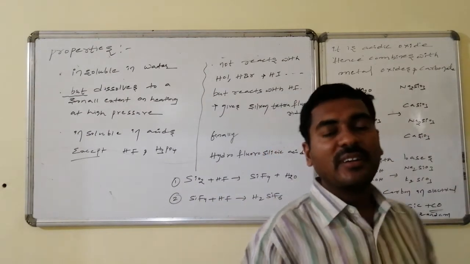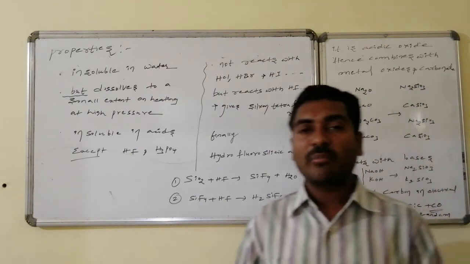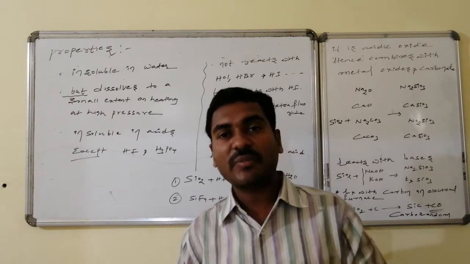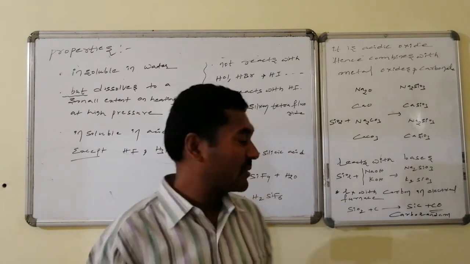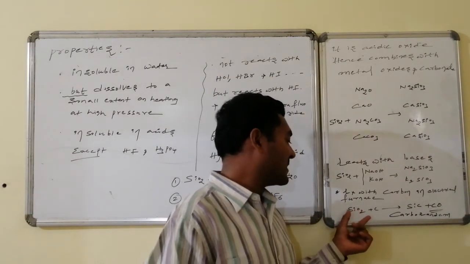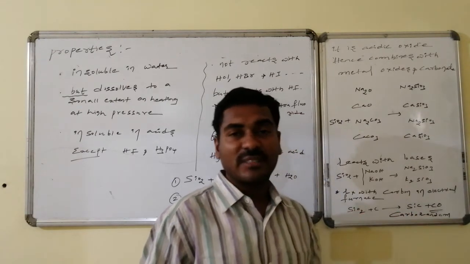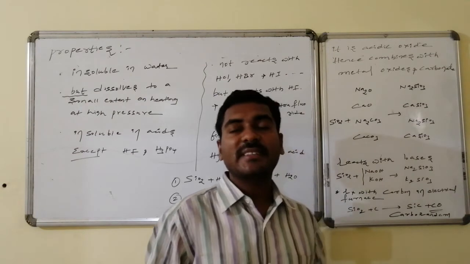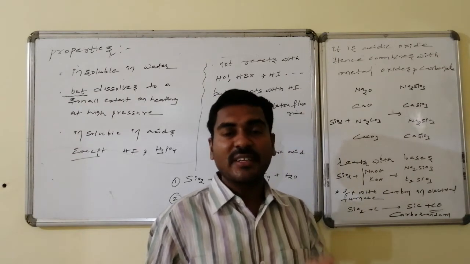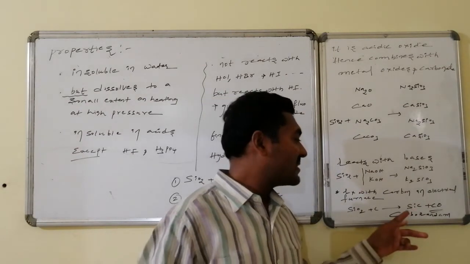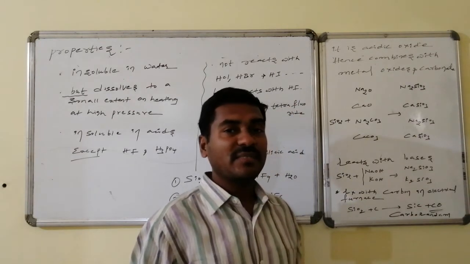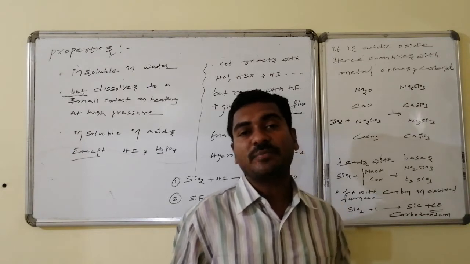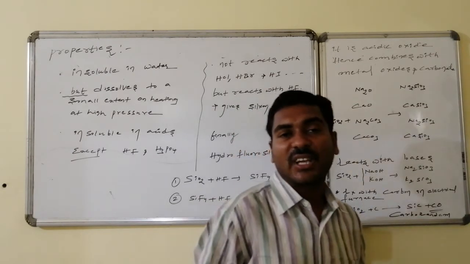Reaction with carbon in an electrical furnace: by making silicon dioxide react with carbon, it leads to the formation of a new combination of silicon and carbon, that is silicon carbide, followed by carbon monoxide formation. Here carbon monoxide is a gas, entropy increases, making the process occur in the forward direction. Silicon carbide is a very hard material, also known as carborundum. Thus, these are the chemical properties.